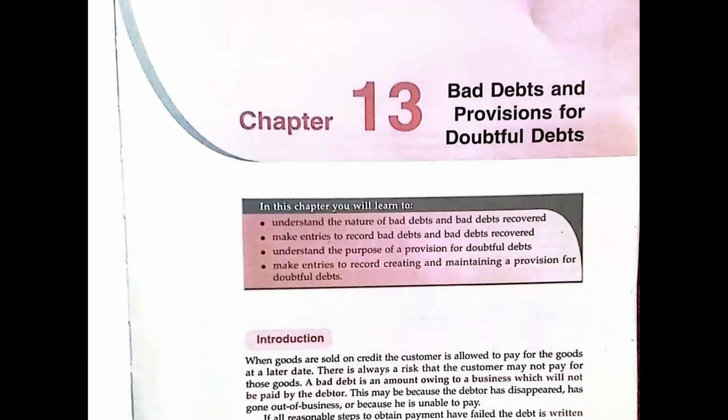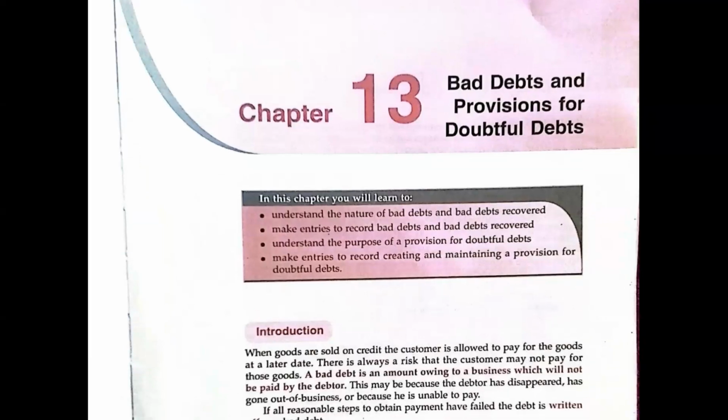Okay, so we look at bad debts and provisions for doubtful debts. One thing that you have to be aware of is that when you sell as a company to customers, you can either sell by cash or you can sell on credit. The times when you sell on credit, those people to whom you've sold have failed to pay back the money that they owe you for different reasons.